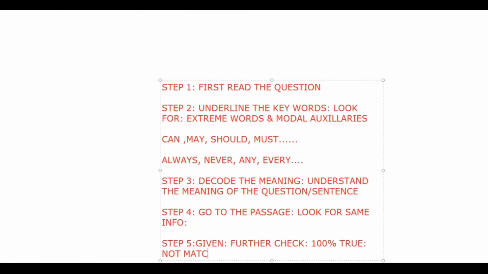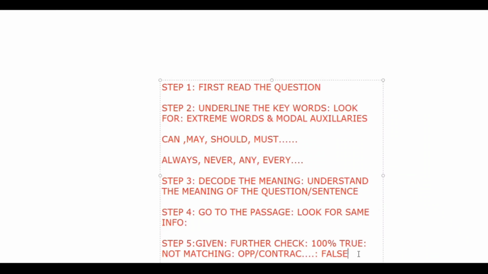For example, if you see that yes, some kind of information like this is given, then you will have to check further. Step 5 would be to see whether the information is given or not given. If you think it is given, you will further check whether it is true or false. How will we come to know?